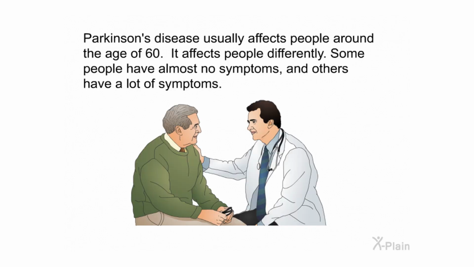Symptoms. Parkinson's disease usually affects people around the age of 60. It affects people differently. Some people have almost no symptoms, and others have a lot of symptoms.